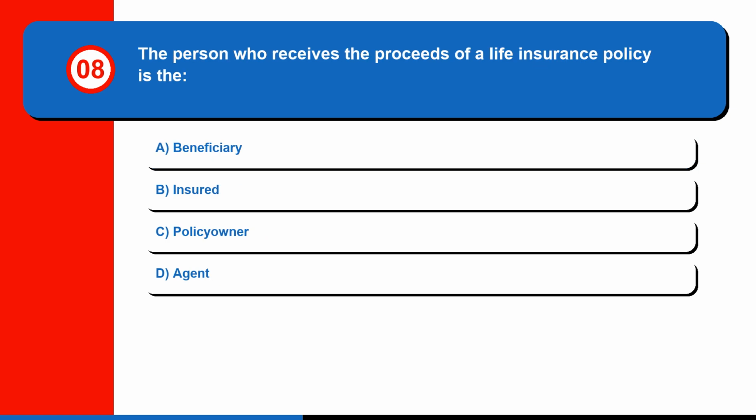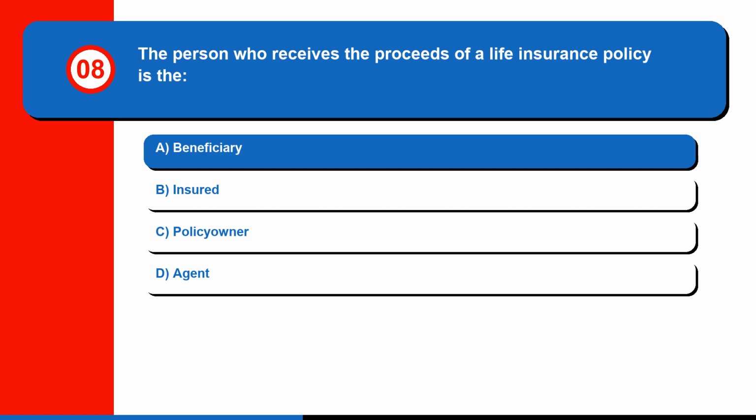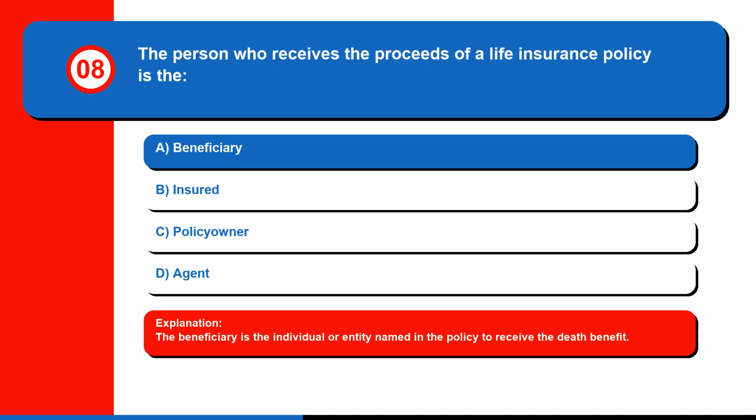Question 8. The person who receives the proceeds of a life insurance policy is the: A. beneficiary, B. insured, C. policy owner, or D. agent. The correct answer is A, beneficiary. The beneficiary is the individual or entity named in the policy to receive the death benefit.